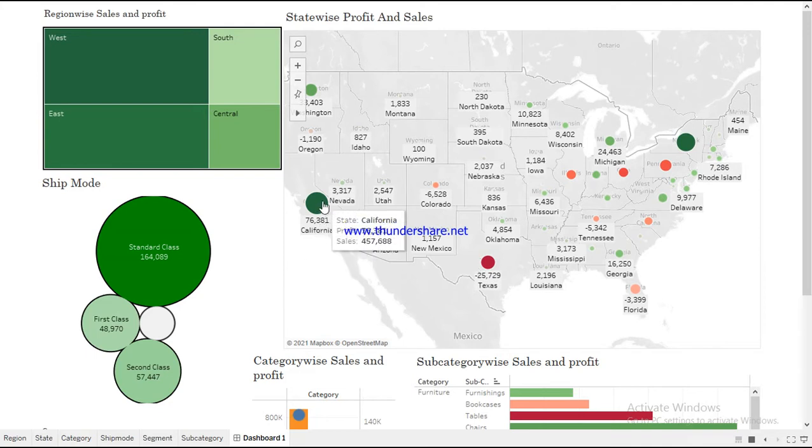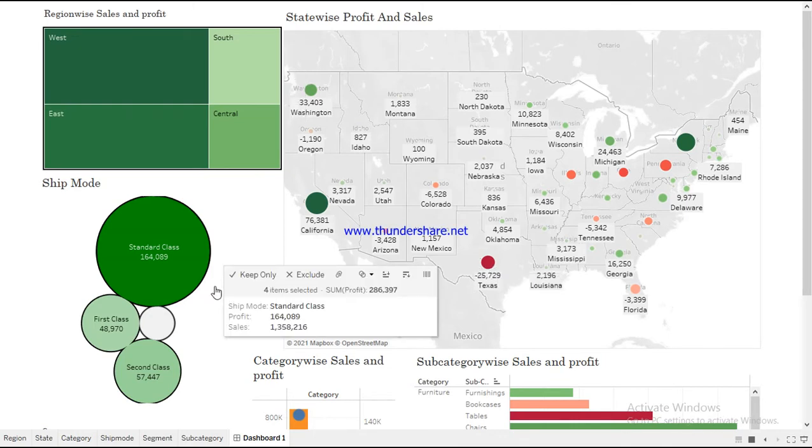As we can see, Texas has a loss, while California is showing a profit of 776,000. We can see most sales and profit is shown by California and even New York, while Texas shows the maximum loss amount. We'll look deeper into it later. Now let us go to all elements once.